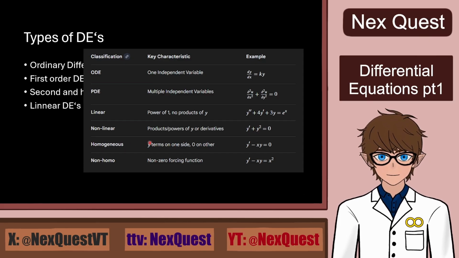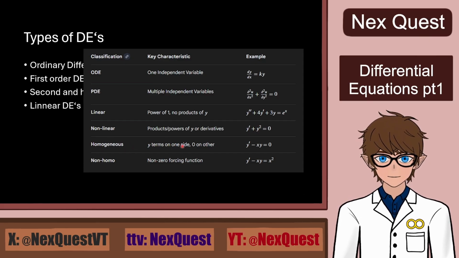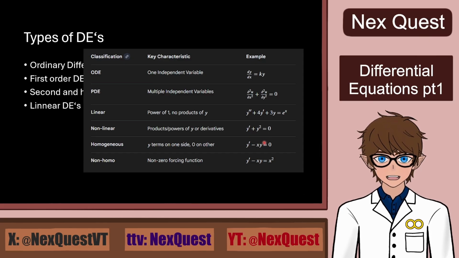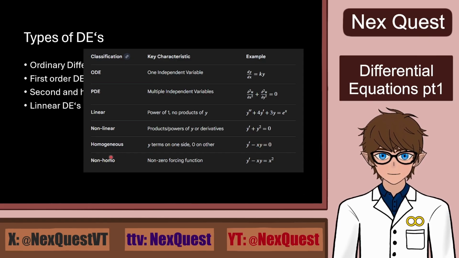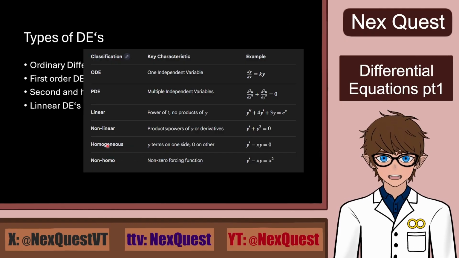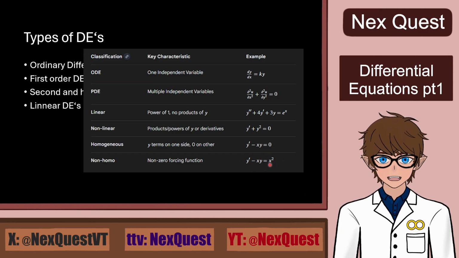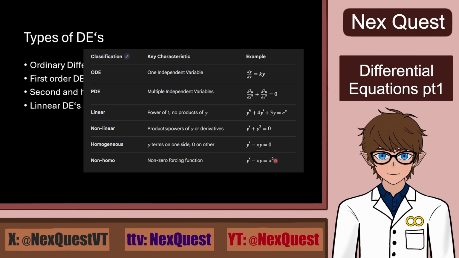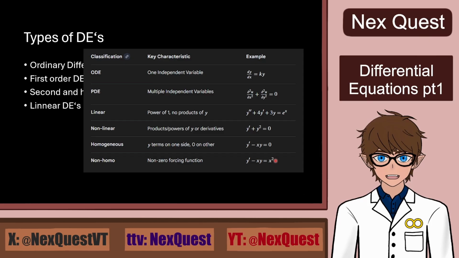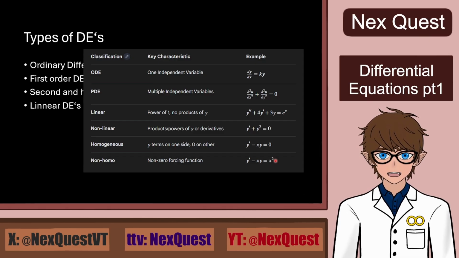We have homogeneous, where all y terms are on one side and 0 is on the other, and non-homogeneous, I cannot speak that word, where there is no 0, so we have y isolated on one side and x on the other. Of course, there are a few other differential equation types, but they're not as important for us.